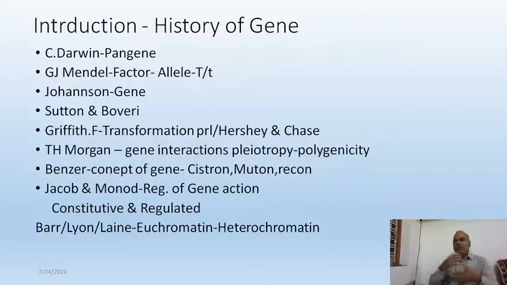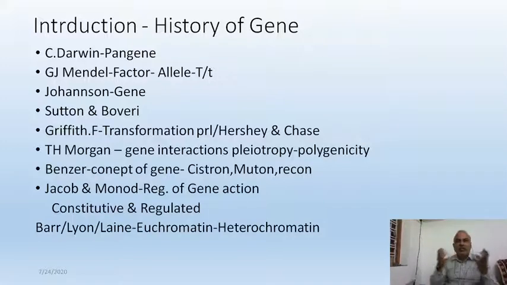From that time onwards, scientists wanted to find out what the actual genetic material is. In the year 1928, Frederick Griffith made certain experiments, and finally he came up with a principle called the transforming principle, nothing but the genetic material. He found something and declared that in this small thing there is a genetic principle.